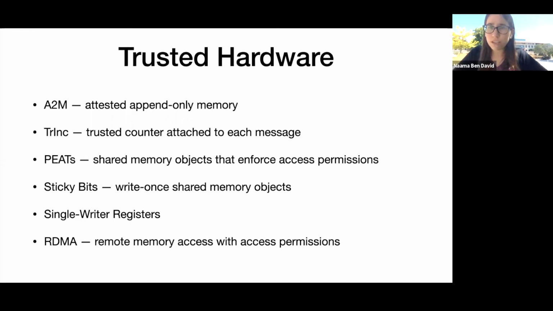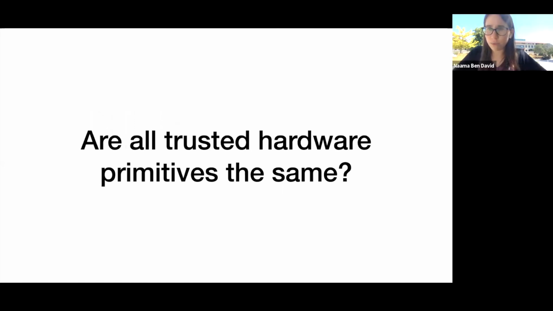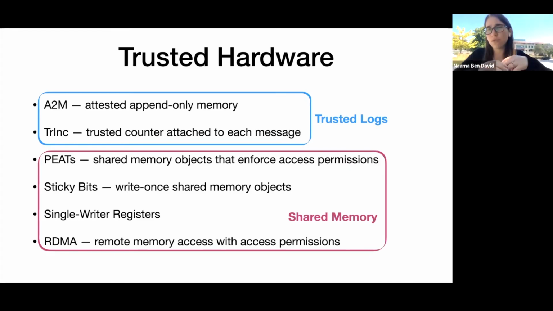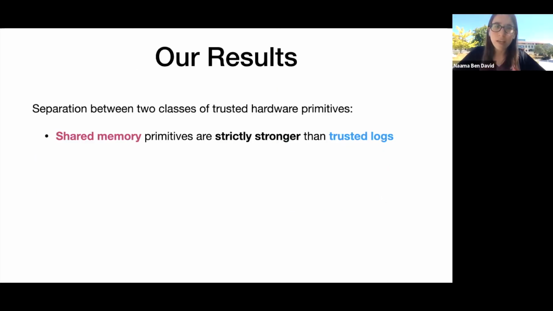The question that we aim to solve in this paper is whether all trusted hardware primitives are actually the same in terms of the power that they give to a system. We answer this negatively. We show that they are not all the same. In fact, we show 2 classes of these mechanisms, roughly construed as trusted logs and shared memory primitives, and we show a separation between these 2 classes.